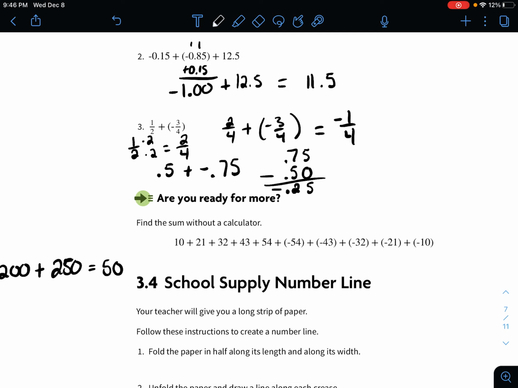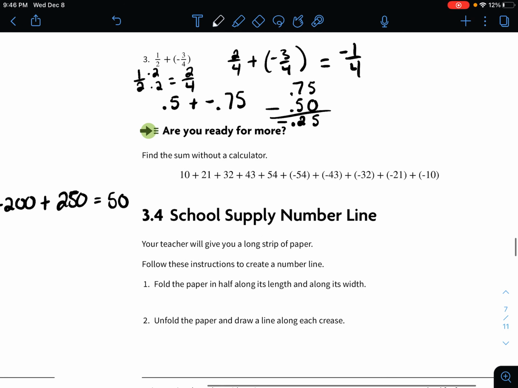Okay, it says, are you ready for more? So find the sum without a calculator. Okay, this looks pretty complicated. However, since we know that opposites are always going to equal 0, we can pair up the opposites first. Because with addition, it doesn't matter which order you add everything together, it's always going to equal the same.